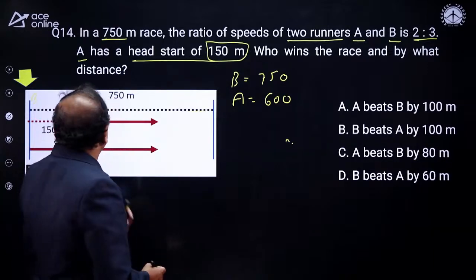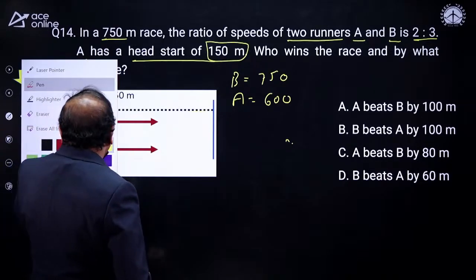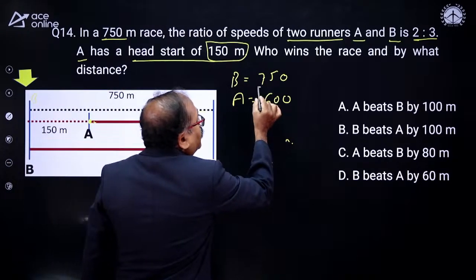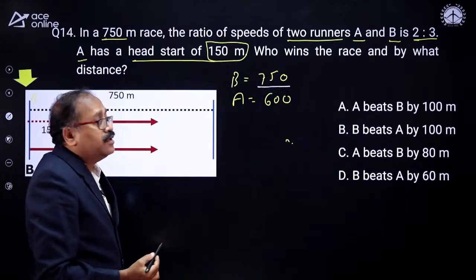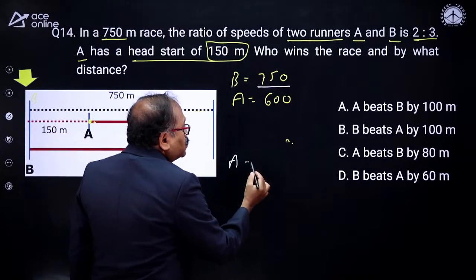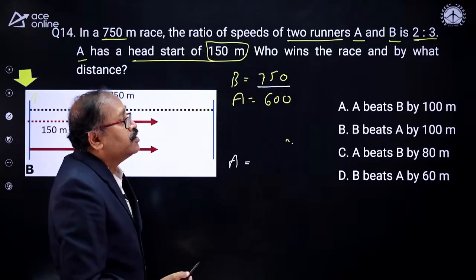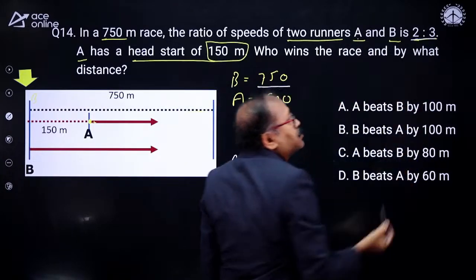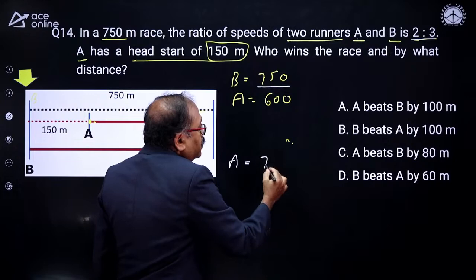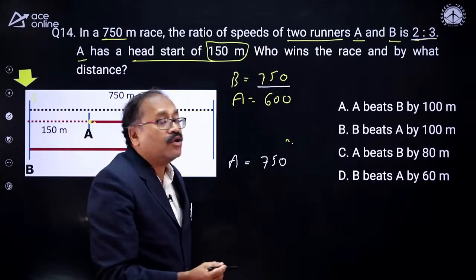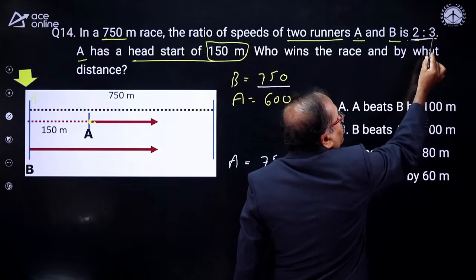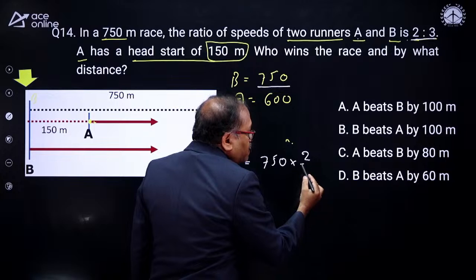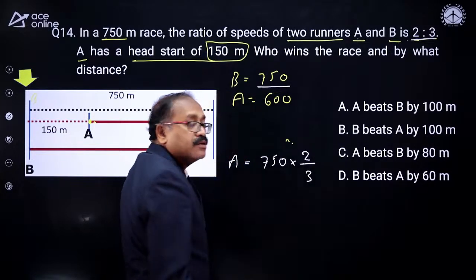Okay, time up. Now, look at this part here. How simple this one is, Sumit Pawar sir. When B completes 750, then A completes how much? So what is their distance coverage ratio? That is the speed ratio. A to B is 2:3. When B covers 750, then A will cover how many parts? 2 parts, when B covers 3 parts. So this is 3 parts. A covers how much part? 2 parts out of these 3 parts.